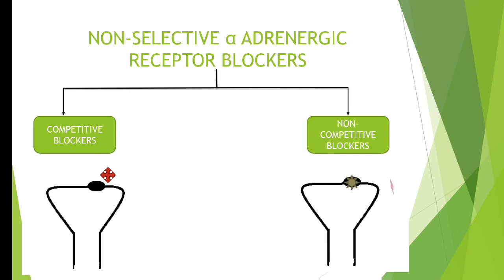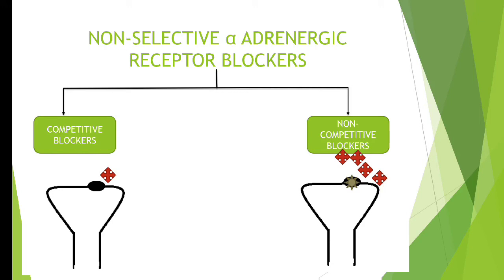If you are providing an agonist, the action will not be produced. Even if you increase the concentration of agonist, the action will not be produced. Why? Because the non-competitive blocker destroys the receptor completely, and for this neuron to get the previous action again, new receptors have to be produced on this particular piece of neuron. So this is known as non-competitive blockers.